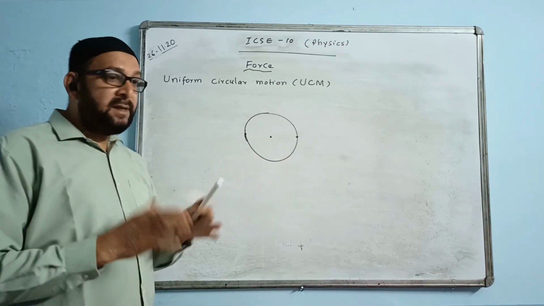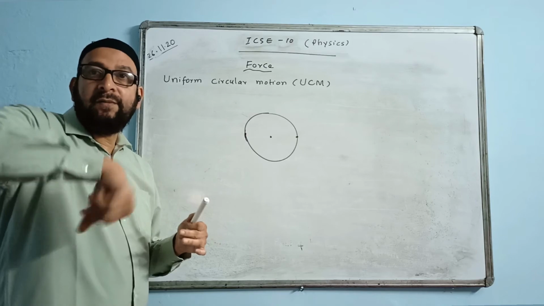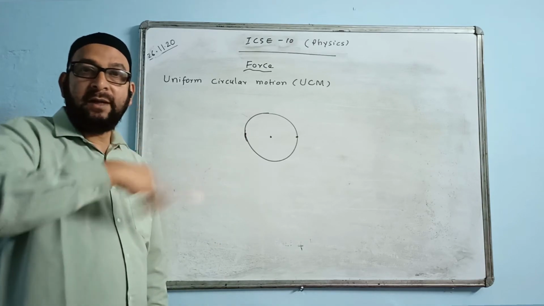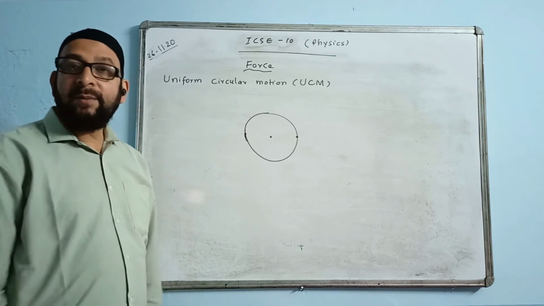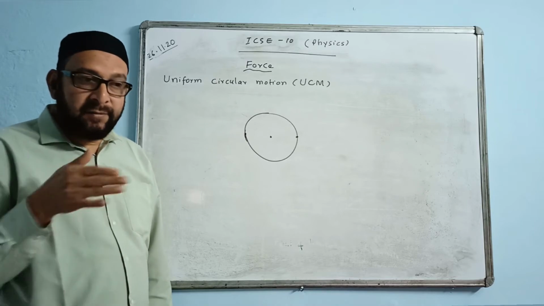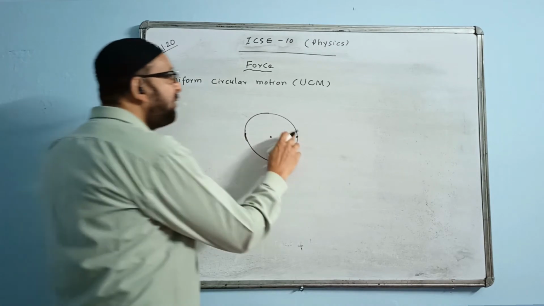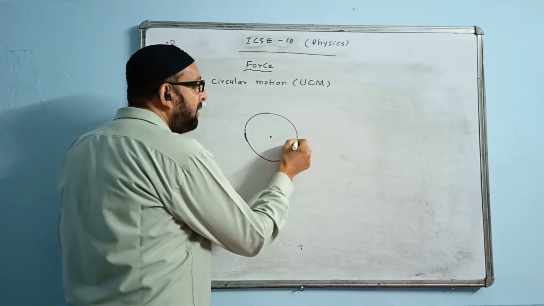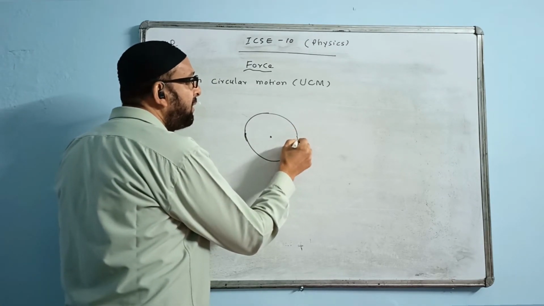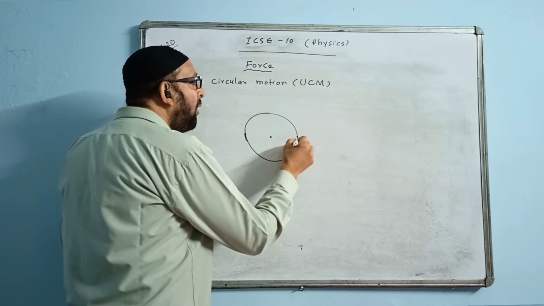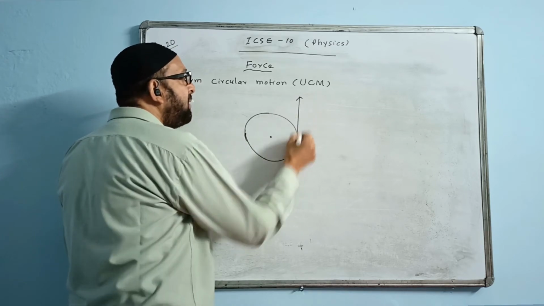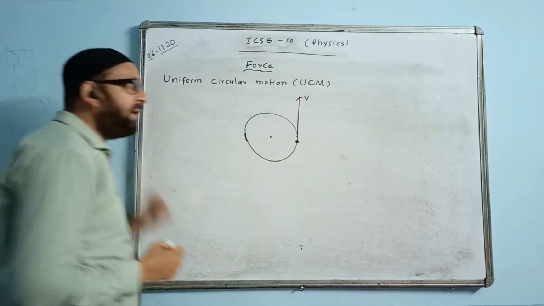Since the track is every time curved, like this curvilinear motion, direction will never be constant. Direction will always keep changing. So what is the direction of velocity at any point in the circular path? The direction of velocity is always along the tangent. We have to draw a tangent at that point. This is the direction of velocity.